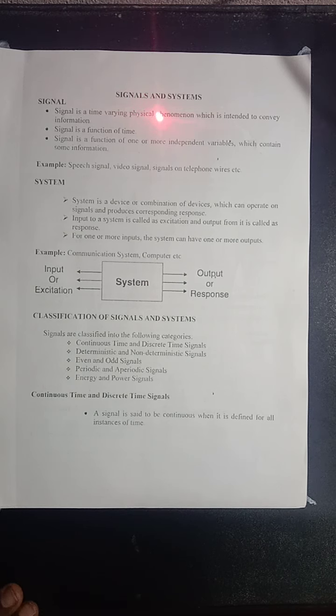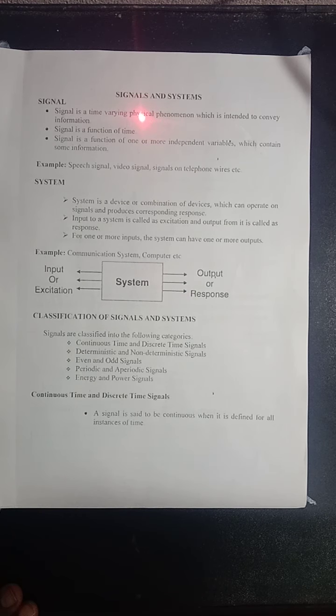In this video, I am going to teach you about the definition of signal, system, and about continuous time and discrete time signals. First, let us see the definition of signal. So, what is signal? Signal is a time-varying physical phenomenon.